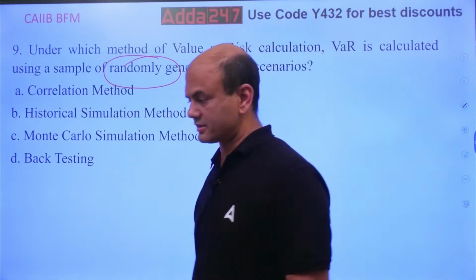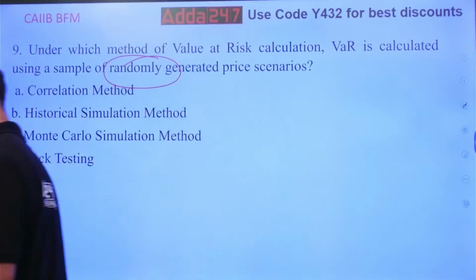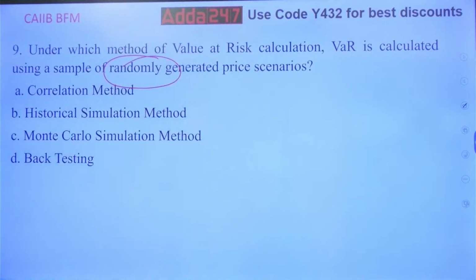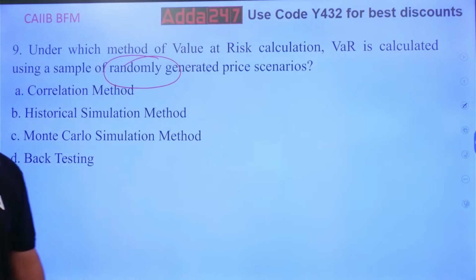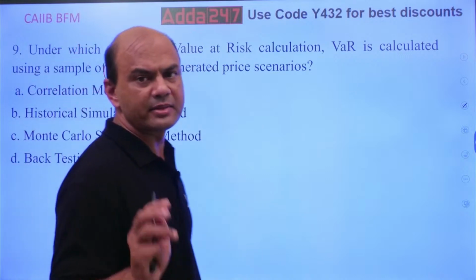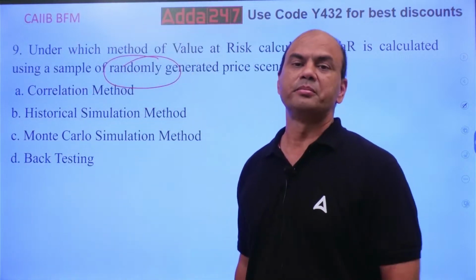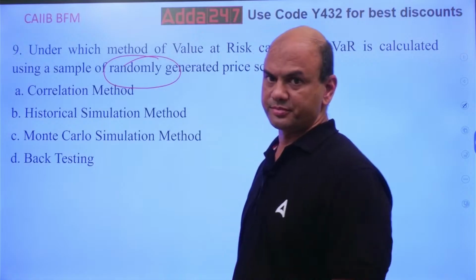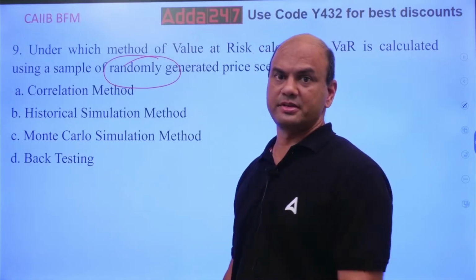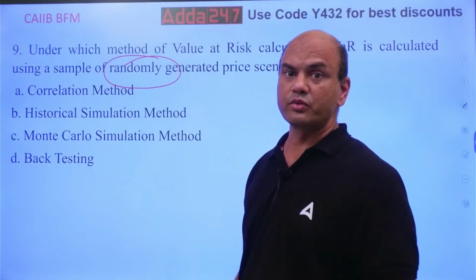Think. The answer is very simple, because 3 methods are of the same type, meaning their logic is the same, but only one method is of a different type. I'll give you more of a hint. 3 methods are related to present and past, but only one method is related to future.